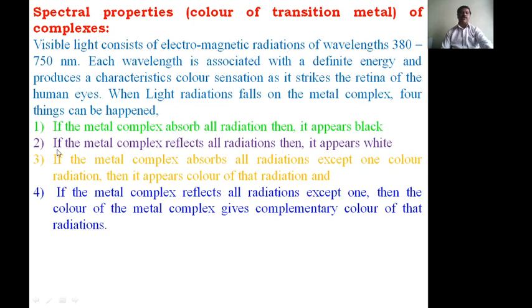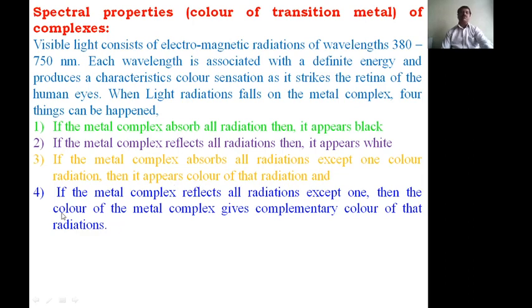Now here, the second one: if the metal complex reflects all radiations, then it appears white. There is 0% absorbance and 100% reflection, meaning the metal complex will appear white. If the metal complex absorbs all radiations except one color radiation, then it appears as the color of that radiation. Here all radiations are absorbed and only one color is reflected. That reflected color is nothing but the color of that substance or that complex.